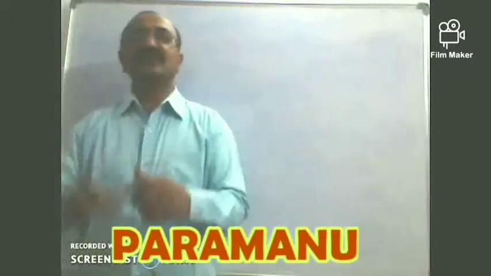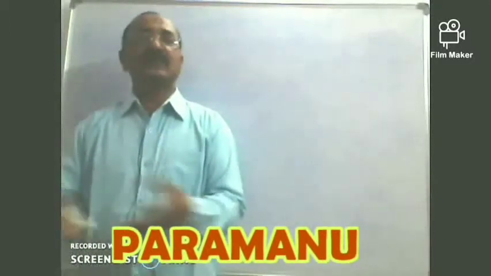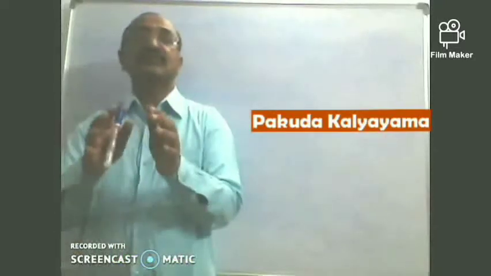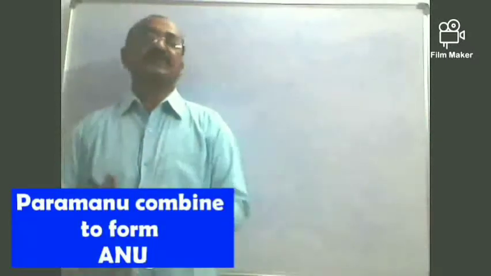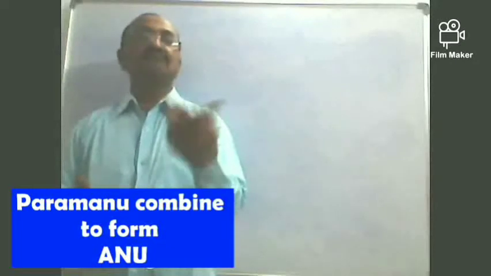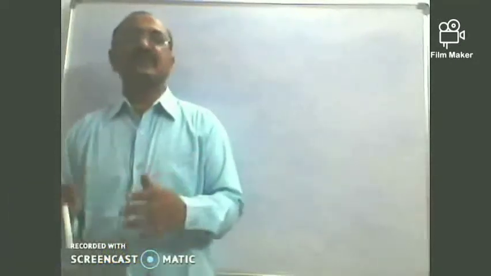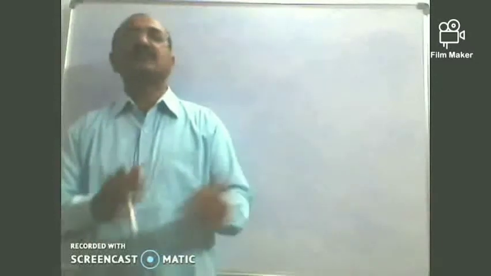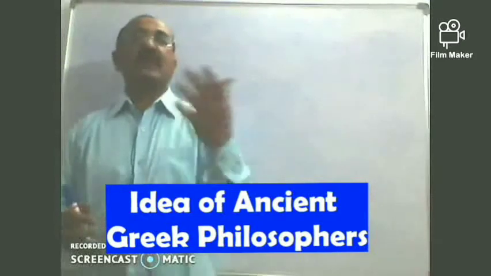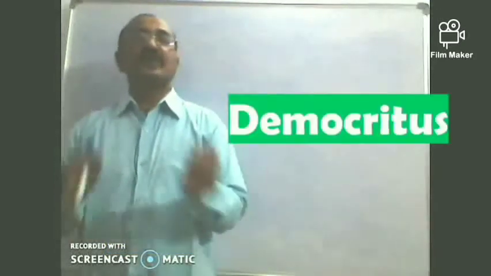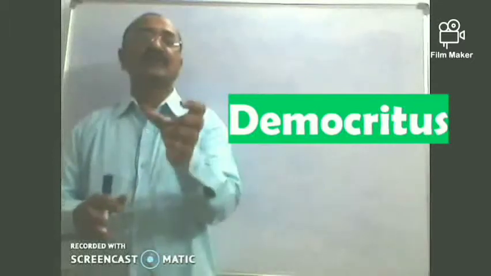Later, Pakudha Katyayana, another Indian philosopher, said that these Parmanu won't stay quiet, but will combine and form bigger entities, which are called Anu. So, children, material is made up of those anus and parmanus. That was the idea of the Indian philosophers at the time. A similar idea was there among the Greek philosophers. Democritus said that matter is made up of very fine small particles called atoms.